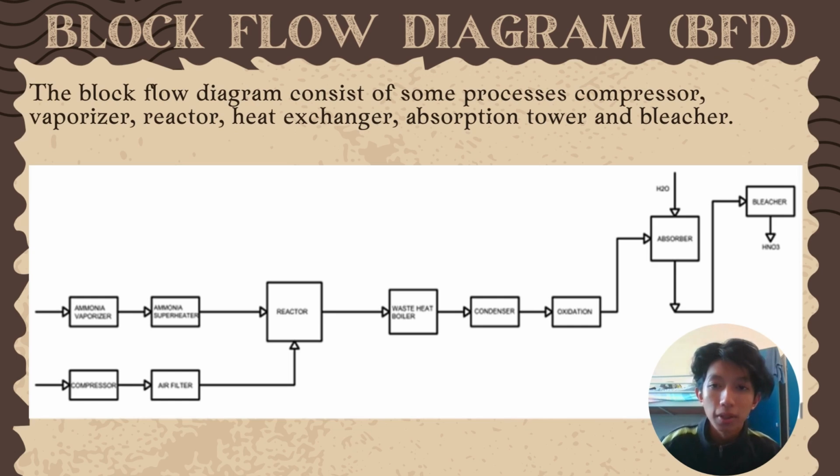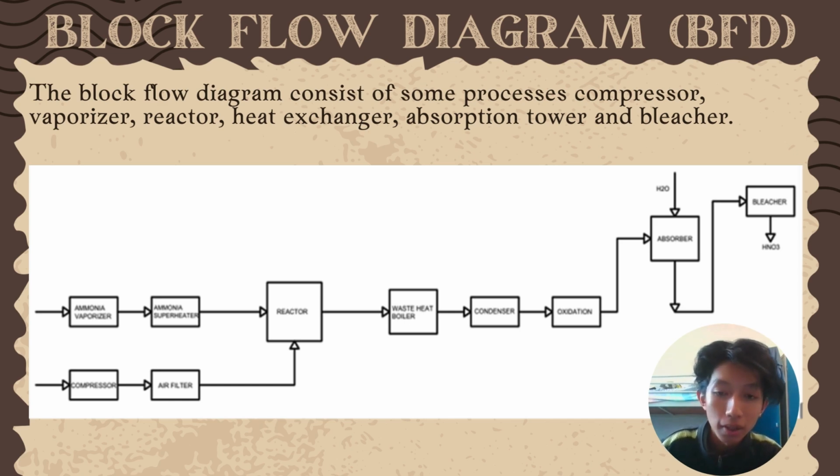Next I will explain the block flow diagram (BFD) for our plant. The block flow diagram consists of processes such as compressor, vaporizer, reactor, heat exchanger, absorption tower and bleacher. First, at the bottom, clean air is fed by the compressor and then goes through an air filter to remove dust. At the top are the ammonia vaporizer and ammonia superheater.